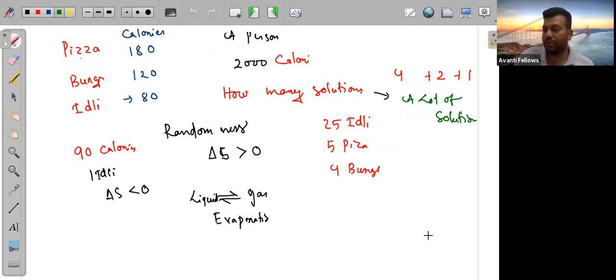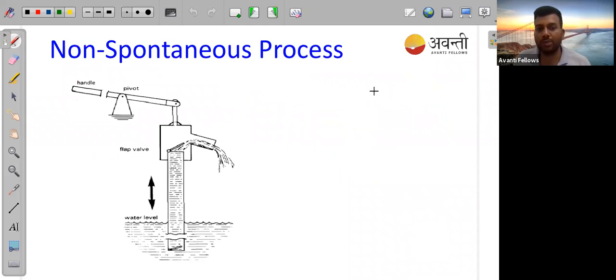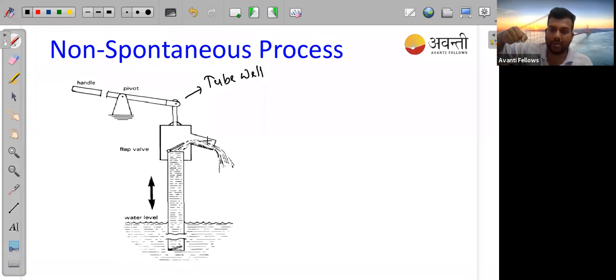Okay, so let's move to non-spontaneous now. For non-spontaneous, I have taken an example of a tube well. In a tube well, what do we do? We give some pressure, some force. After giving some force, the water comes out from underground.